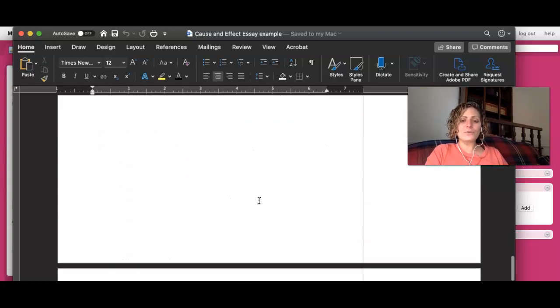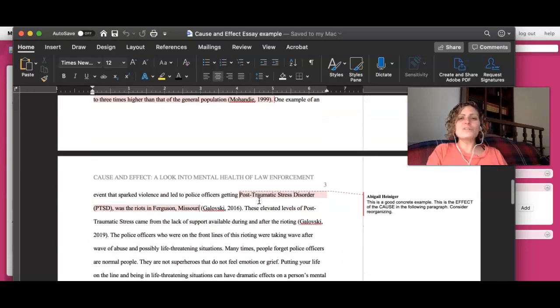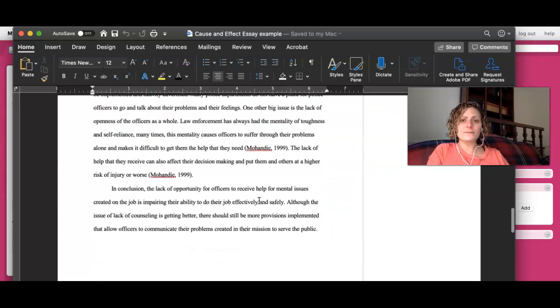Finally, so then we get to our thesis, right? What's the kind of thesis that we can make that would be cause and effect? The absence of good mental health support in law enforcement agencies, and perhaps the reticence of some law enforcement officers to make use of that support, has possibly led to higher than normal PTSD and stress in the workplace, and also which leads to elevated suicide rates. See how that chain cause and effect thesis would come out? And once you have the information organized, it just kind of flows.